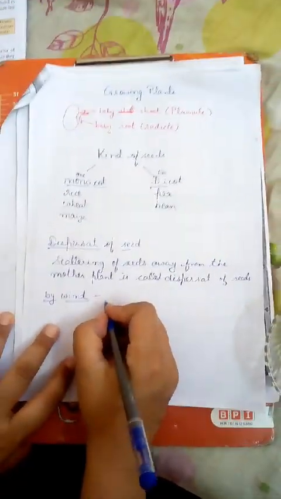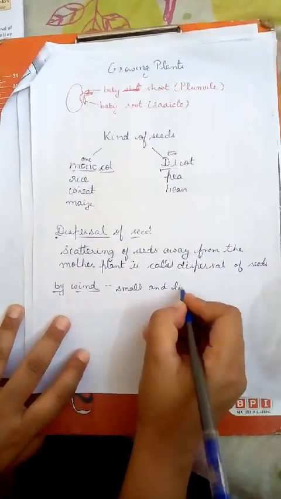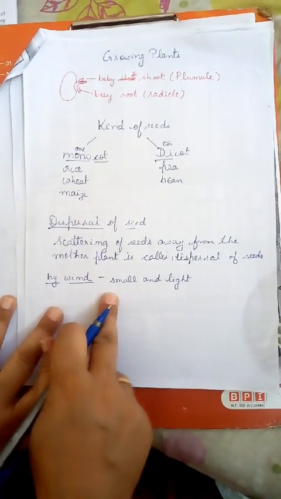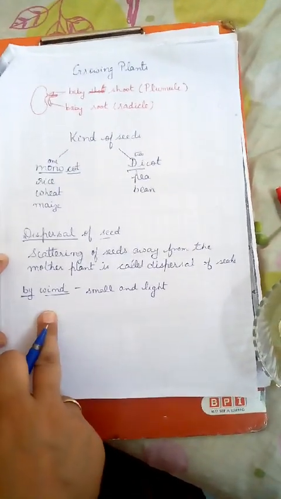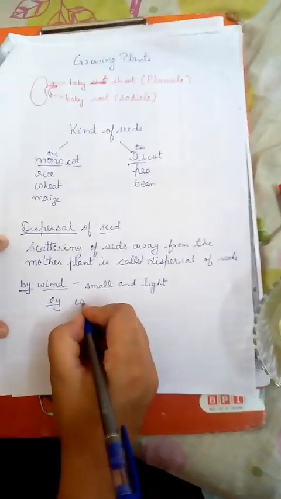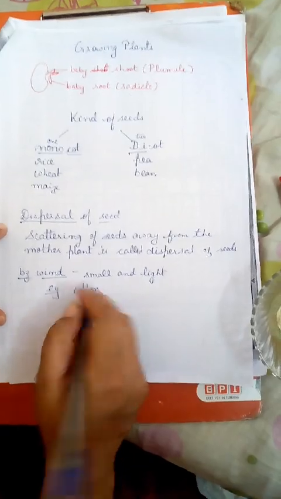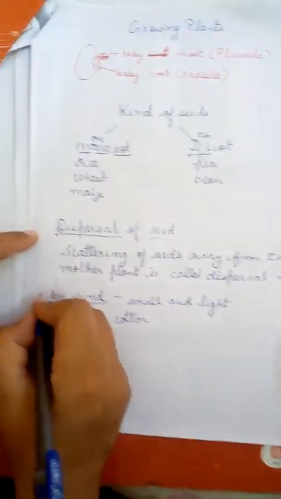Which seeds? The seeds which are small and light. The seeds which are small and light get dispersed by wind. An example is cotton. Yes, cotton seeds get dispersed by wind first.